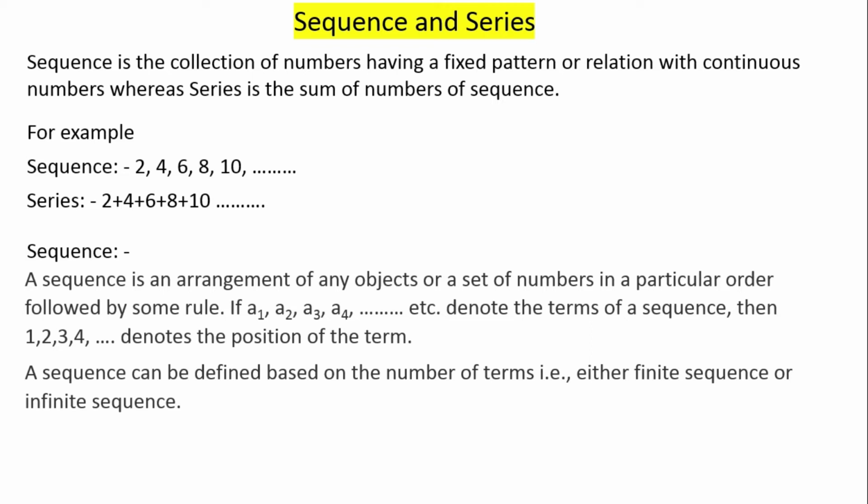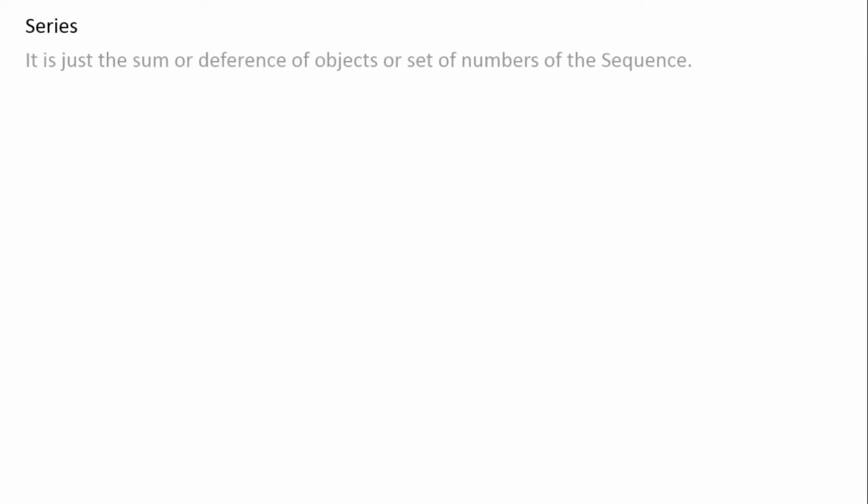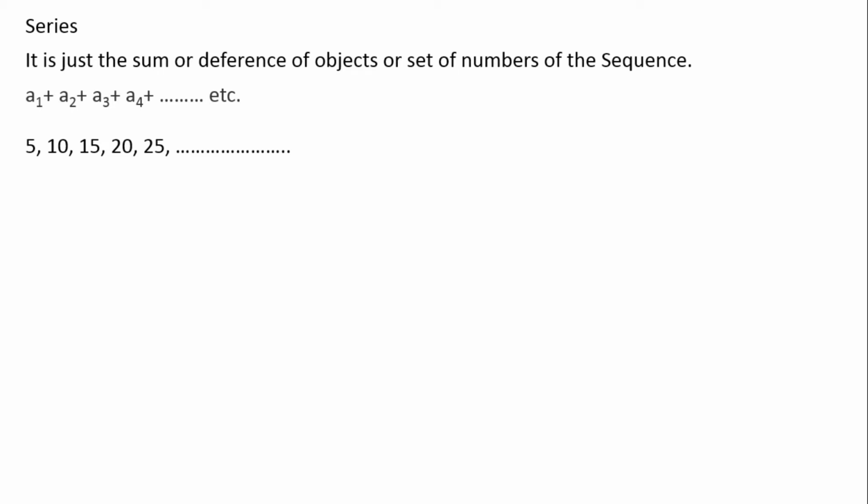A sequence can be defined based on the number of terms, that is either a finite sequence or an infinite sequence. If we take the numbers up to a certain number, then it will be finite. If it goes on for uncountable time, then it is called infinite. Now series is just the sum or difference of the objects or the set of numbers of the sequence. Like I already told you, if the same sequence numbers are represented using plus, then that is called a series. Like 5, 10, 15, 20, 25 is the sequence. If we use plus with the same numbers, then it will be a series.